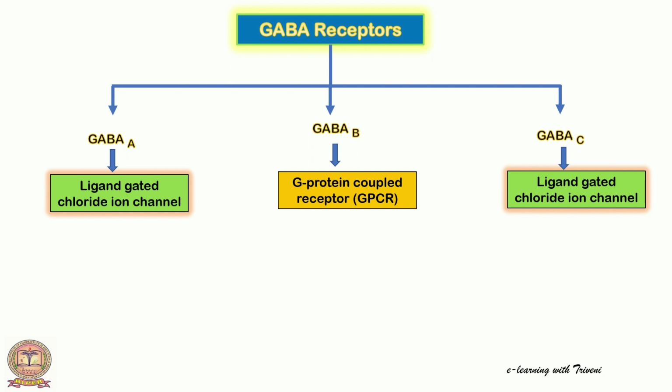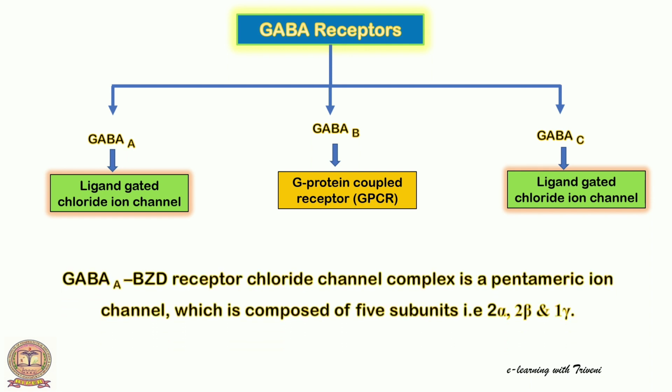GABA, barbiturates and benzodiazepines primarily show their pharmacological activity by binding to various sites present on the GABA A benzodiazepine receptor chloride channel complex. In this video, I am going to explain the GABA A receptor. I am focusing on only the GABA A receptor, that is the GABA A benzodiazepine receptor chloride channel complex.